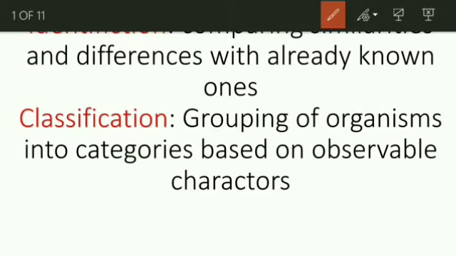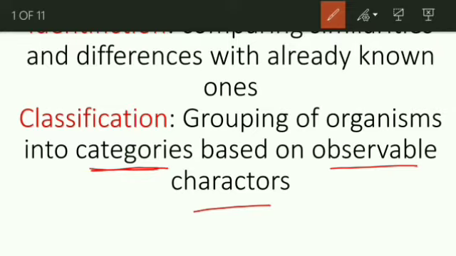So what is classification? Grouping of organisms into categories based on observable characters. For example, I am going to take a simple example: human beings. All human beings have the same properties, same physical appearance and other properties. That is why they are all grouped into a single species. That is what grouping is. And later you can take any organism with similar characters and group them. This is what is called classification.